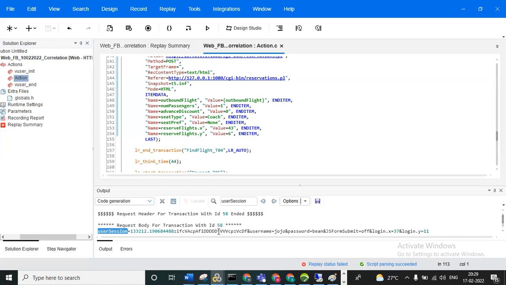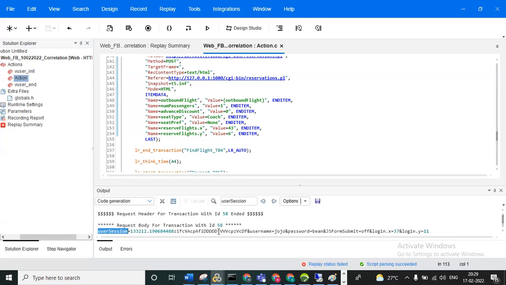For example, if you do not find the dynamic value in the code generation, the first thing to observe is that we need to check not only the body point of view, we also need to check the cookies and the headers. Maybe we check these two options also, but we are still unable to see the dynamic value.